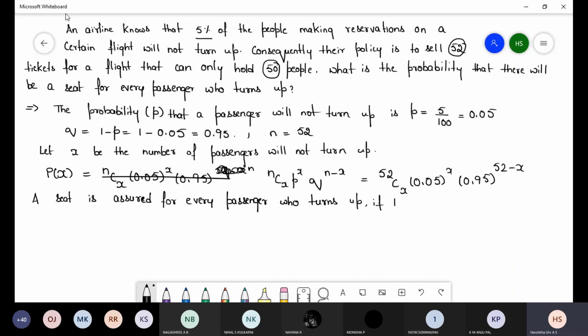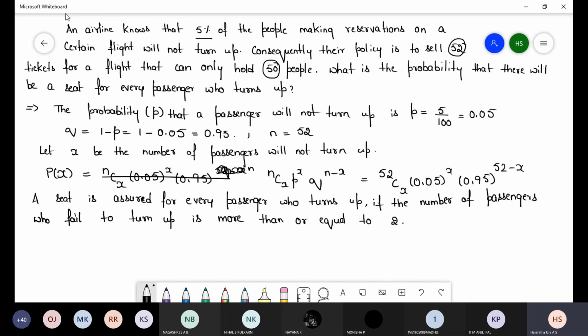This holds if the number of passengers who fail to turn up, meaning there may be chances of cancelling the reservation, is greater than or equal to 2.